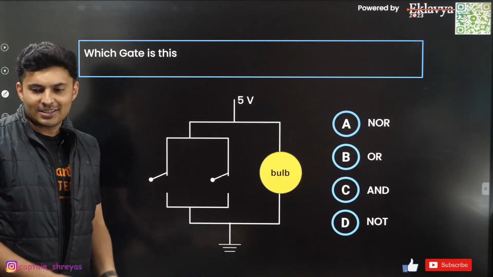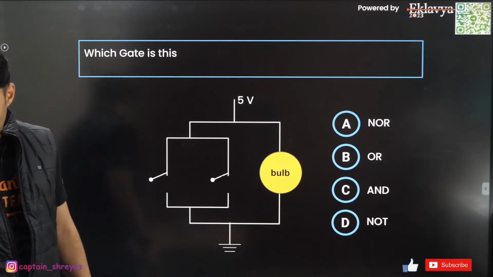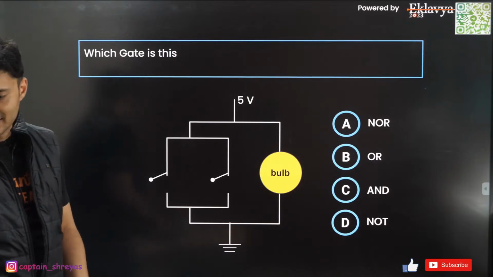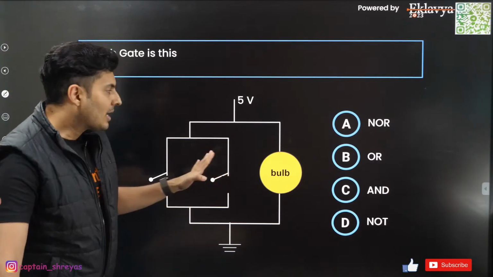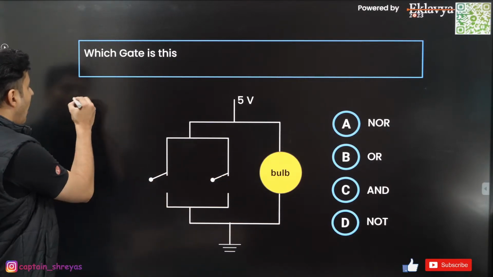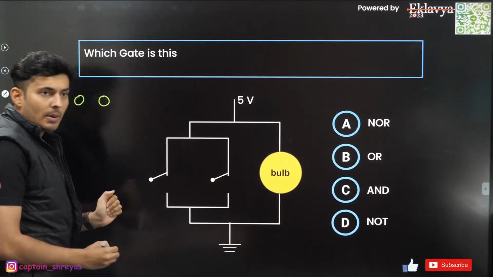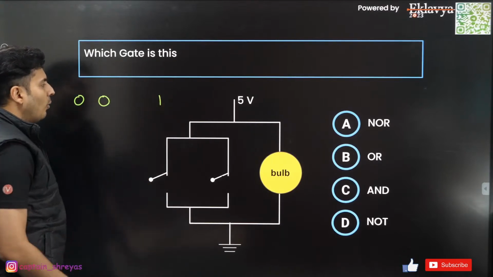Which gate is this? Which logic gate is this? Come on, everybody should have got this. 100% everybody would have got this. Come on, think about it. If both the switches are off, all the current will go through the bulb, it will be on, so it will be 1.